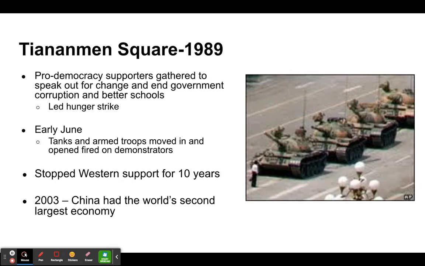But after the Tiananmen Square massacre, or Tiananmen Square incident, Western countries stopped their support of China for about 10 years. In addition to that, even though they hadn't been getting a lot of support from the Western nations at that point, around 2003, we start to see China actually become the world's second largest economy.